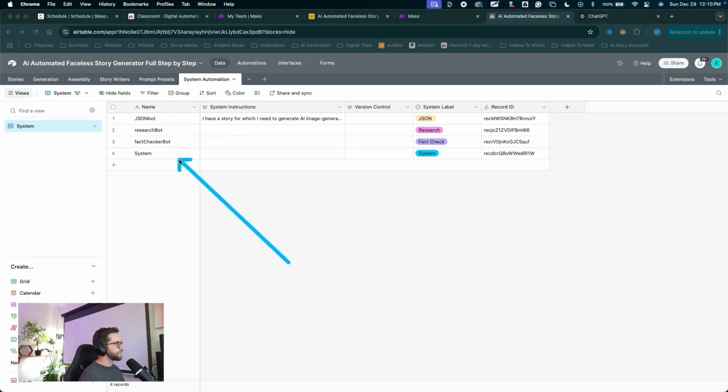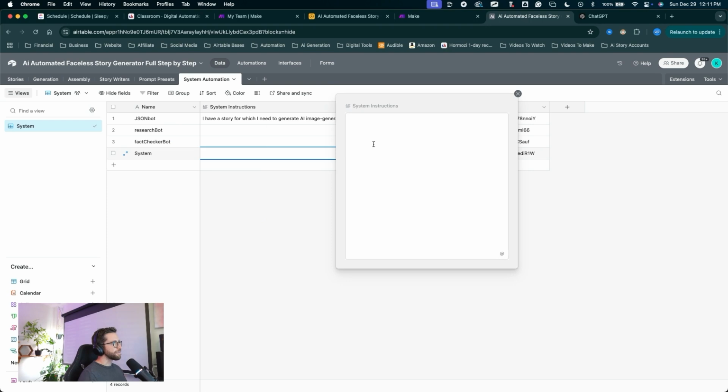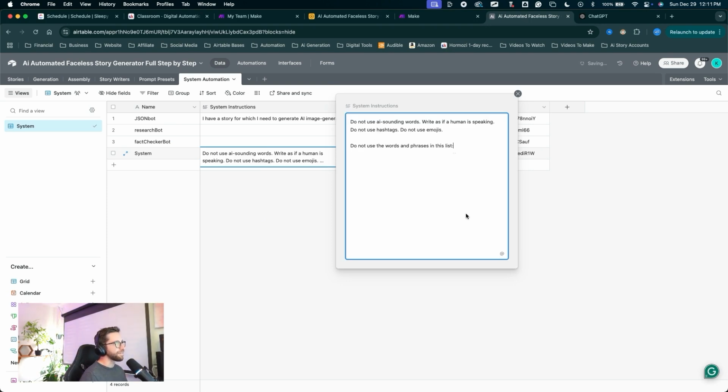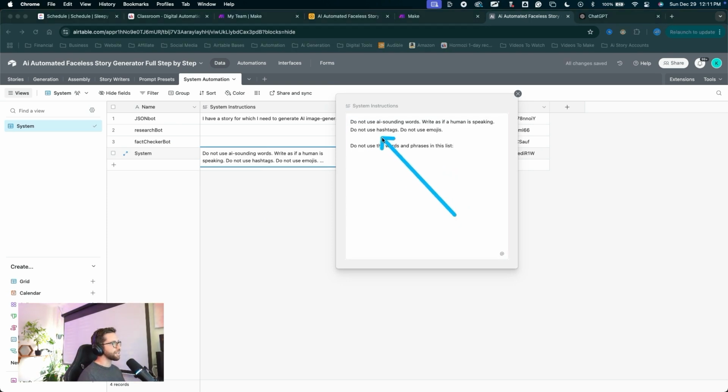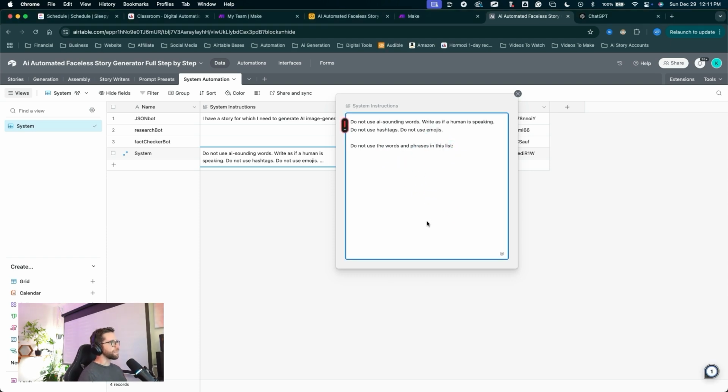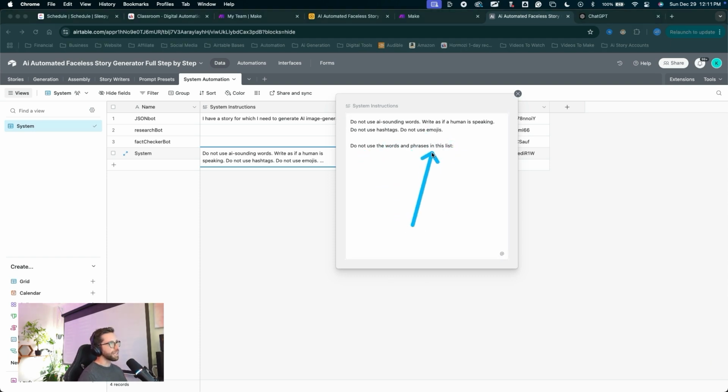So we're going to skip on to the system instructions to get that one built out. And that one is a pretty easy one. You can simply copy and paste what I have here. So we're basically telling the ChatGPT system to sound like a human. Great. So you notice this last phrase right here, we're actually going to add a list of phrases that we don't want the system to use. Let's go ahead and do that next.